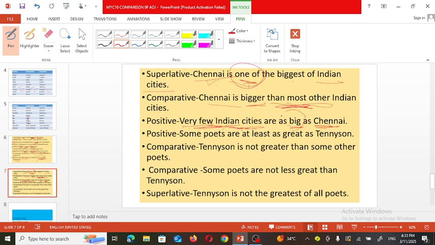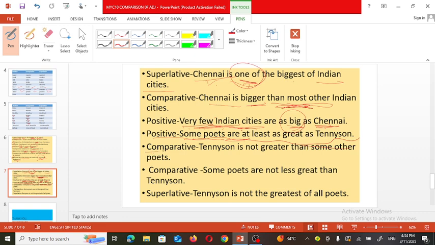Now see the other example. Here you can observe that comparison is made in: some poets are at least as great as Tansen. So comparison is made between some poets and Tansen.